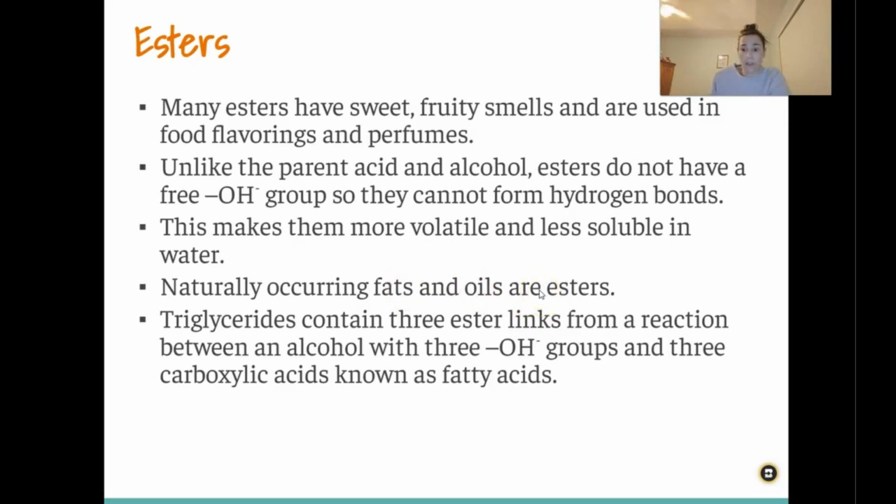Like triglycerides, which have ester bonds in them. They contain 3 ester bonds actually because they react with an alcohol that has 3 hydroxyl groups and 3 carboxylic acids. So 3 carboxylic acids and 3 alcohols can make the triglyceride to form 3 ester bonds.